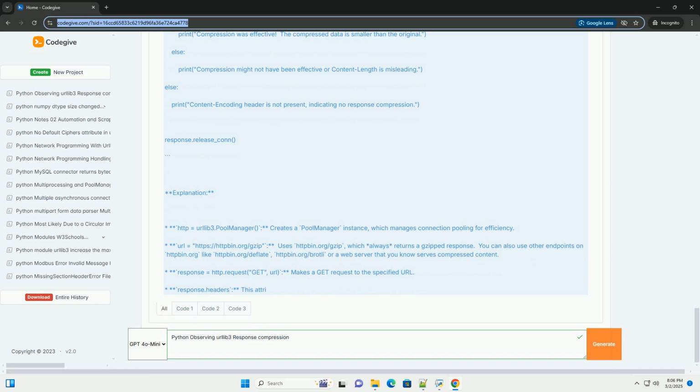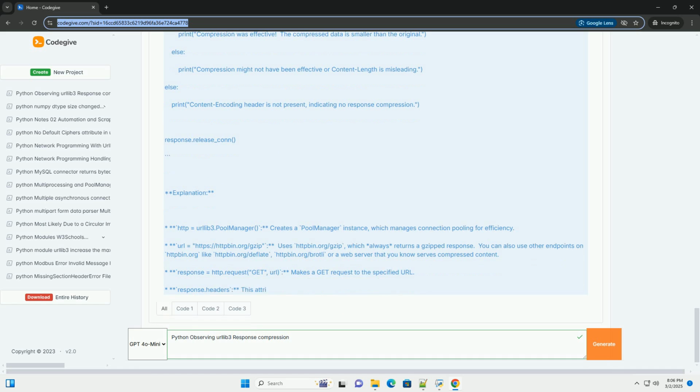The server compresses the data using algorithms like gzip, deflate, or brotli before sending it over the network. The client, urllib3 in this case, then decompresses the received data to retrieve the original content. This compression/decompression process is transparent to the user once properly configured.